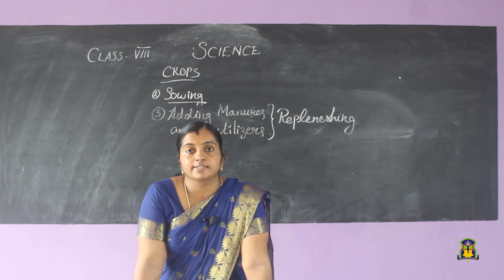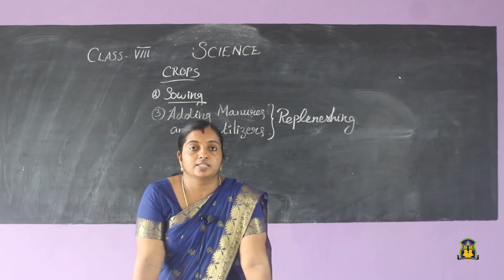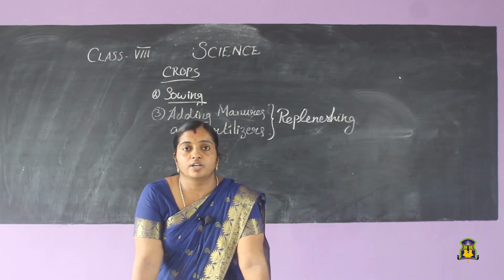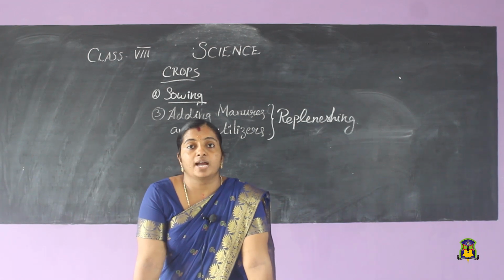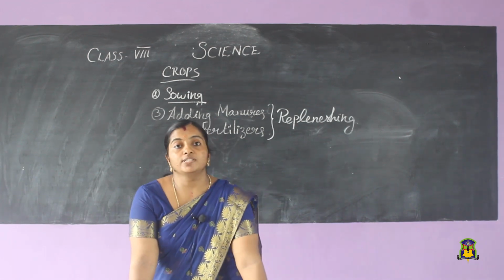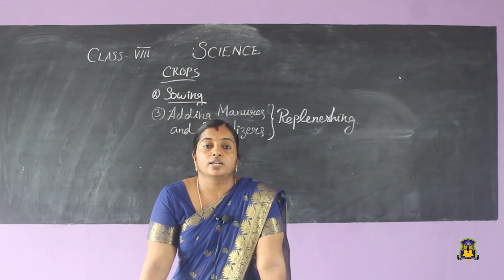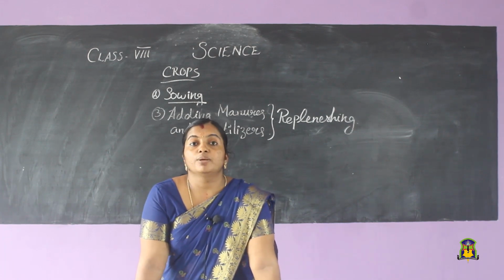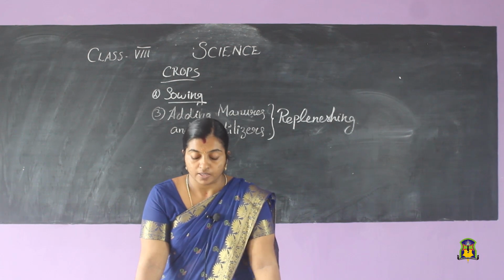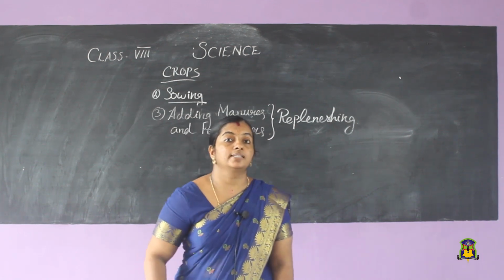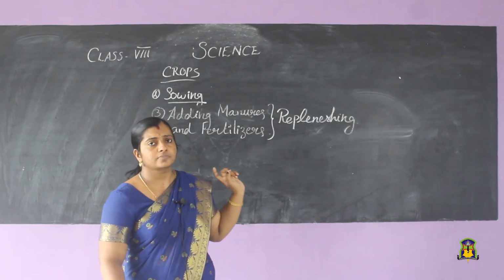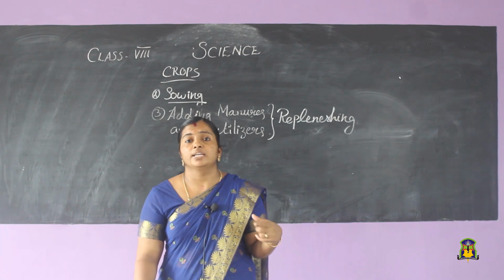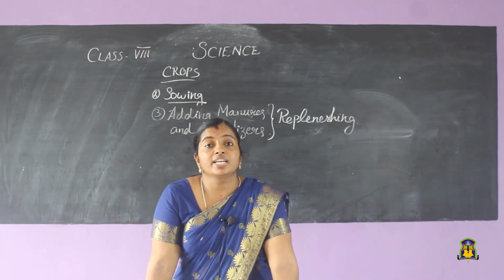Then what are fertilizers? Fertilizers are artificially made substances that may be rich in a particular nutrient. For example, if we add urea, it will be rich in nitrogen. Nitrogen, phosphorus, all of this can be added via fertilizers. So manures and fertilizers have to be added at a given period of time to improve the quality of the crops. Adding manures and fertilizers is the third step, the most important step in the basic agricultural practices. There is another method to increase soil fertility, that is, we can rotate the crops.